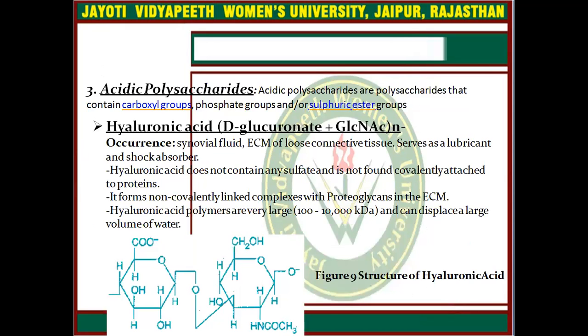Next example is acidic polysaccharides, and acidic polysaccharides are polysaccharides that contain carboxyl groups, phosphate groups, and or sulfuric ester groups. Example, hyaluronic acid, and its occurrence is basically in synovial fluid. ECM of loose connective tissues serves as a lubricant and shock absorber.